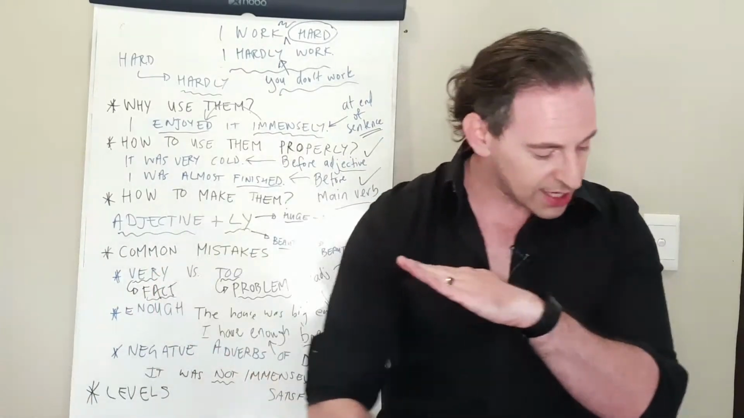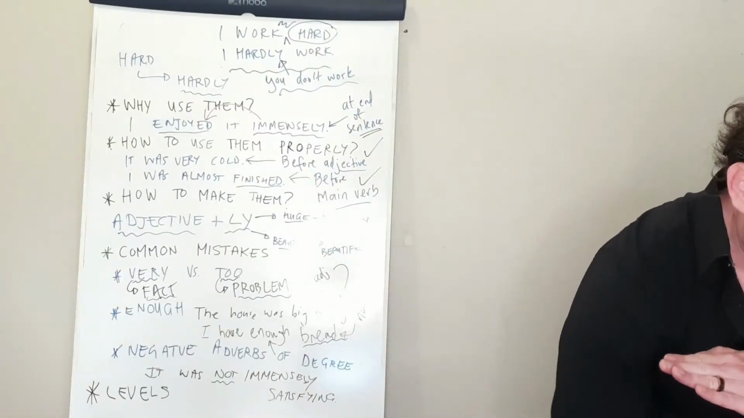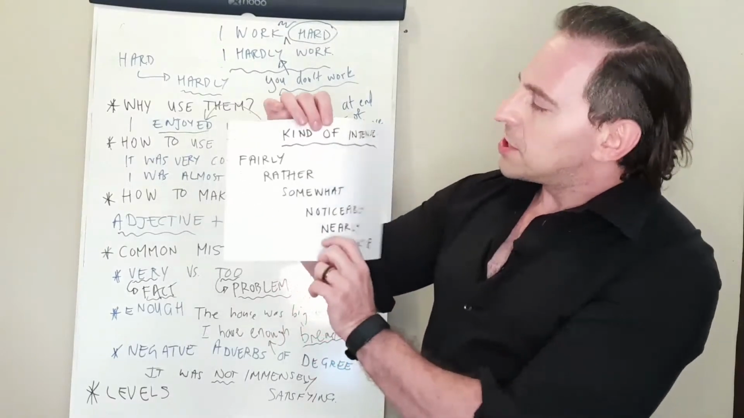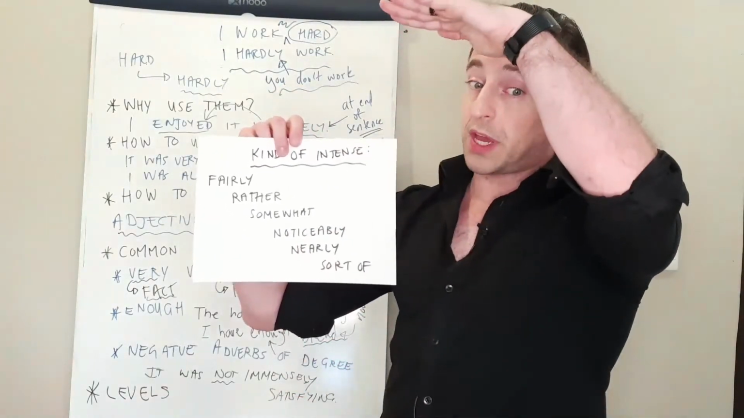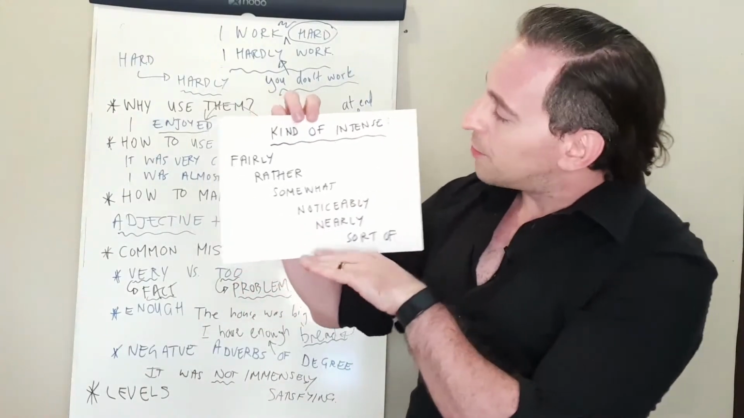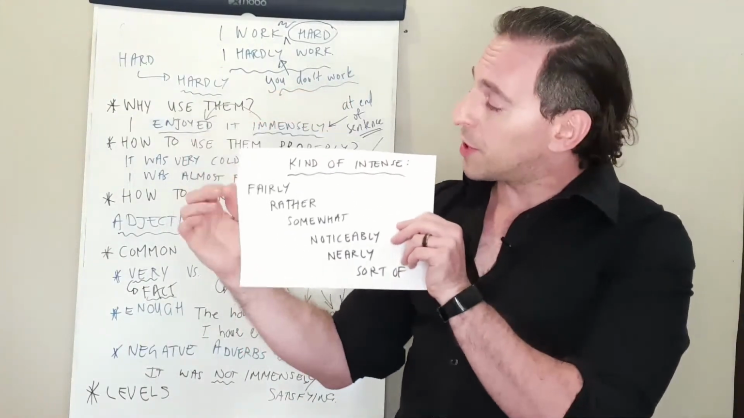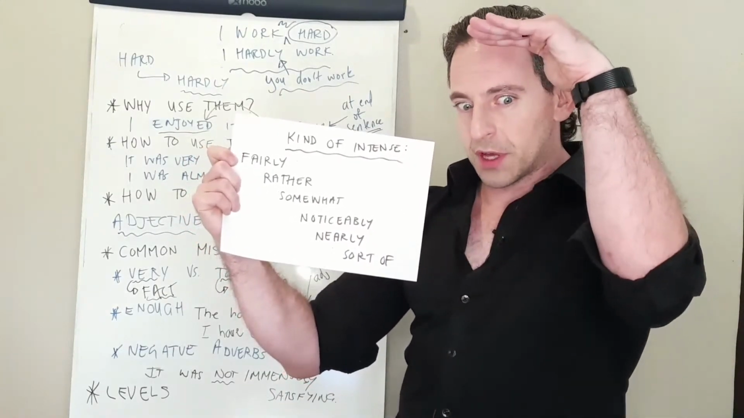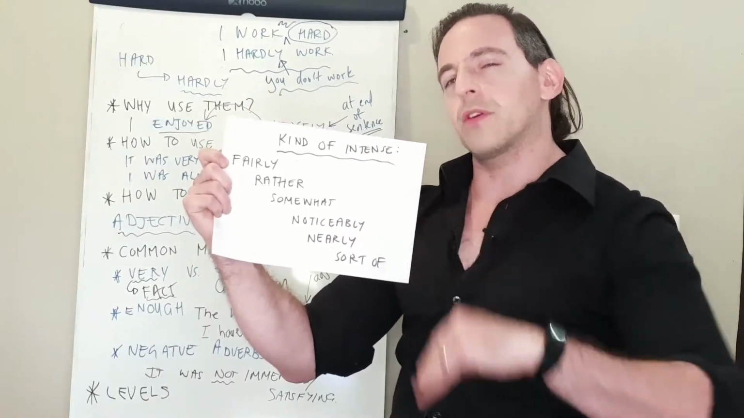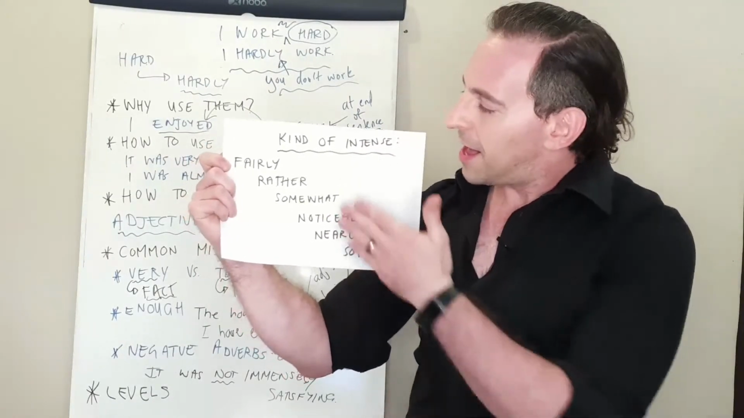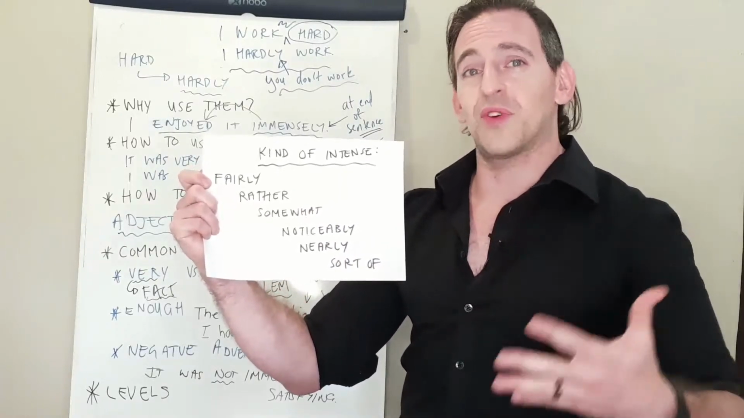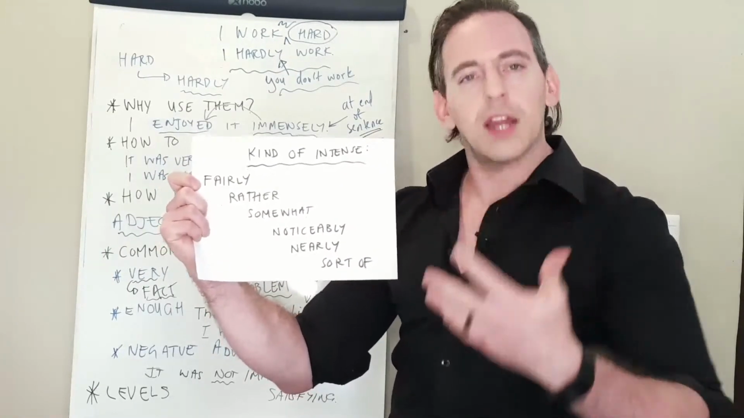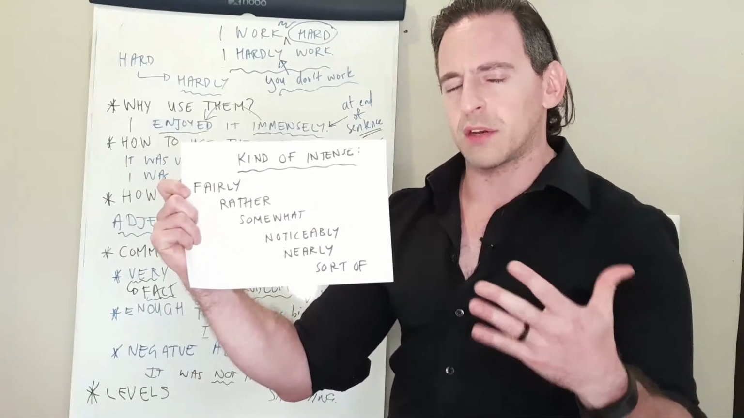Let's go to the next level now. The next level is over here, kind of intense. So something is not small anymore, but it's not big, kind of in the middle. So what do we have? Fairly. Some of these are really fun to use. We can say it was fairly difficult. So it wasn't very difficult. It wasn't so difficult that you couldn't do it. It was fairly difficult. It was challenging. Rather. Rather is a very nice way to describe something as well. In that middle area, it was rather good. So you kind of enjoyed it. It wasn't the best thing you have seen, but it was rather good.